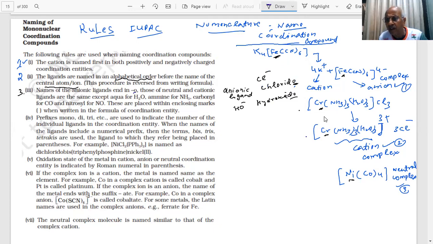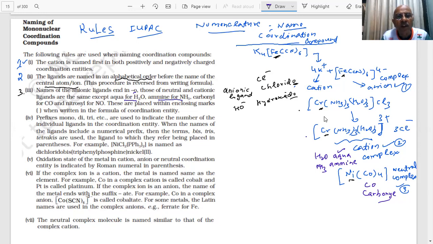But for neutral, I am not using that. CO is neutral, I am using carbonyl. In the table I have shown, for H2O, what name did I use, student? Aqua. Important. For NH3, what did I use? Amine. They are very important. There is no charge on them. They are neutral, student. Then he said, the names of neutral and cationic ligands are the same except H2O for aqua and NH3 for amine.